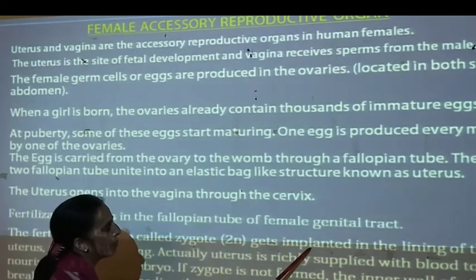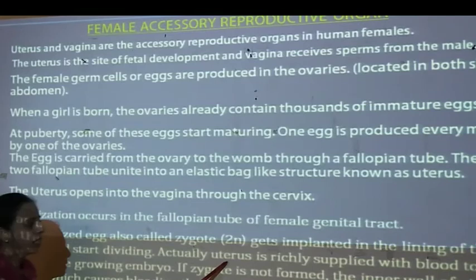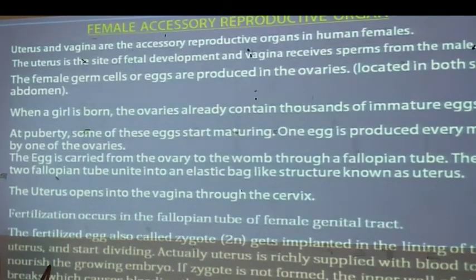It gets implanted in the lining of the uterus and starts dividing and redividing. The uterus is richly supplied with blood, where nourishment of this zygote takes place. When the zygote divides and redivides, it forms the embryo.